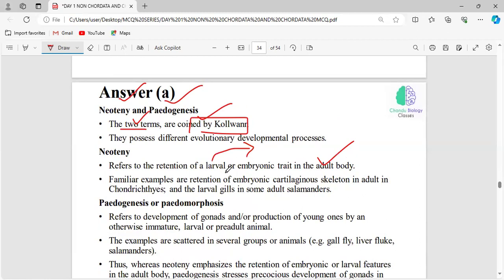For example, the gills. In the salamander, we have a larval stage and an adult stage. In the larval salamander, gills are present. These gills are retained and present in the adult stage also. So some structures present in the larval stage continue to exist in the adult stage also. This retention of larval characters in the adult body is called neoteny.